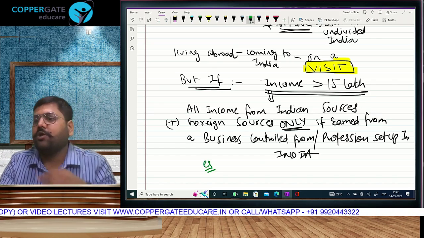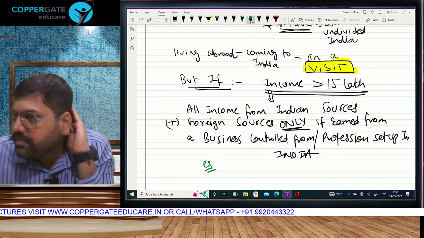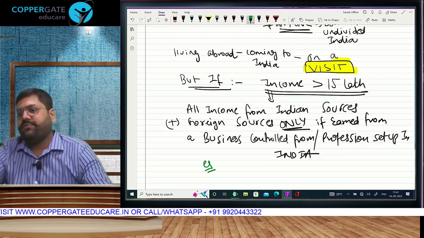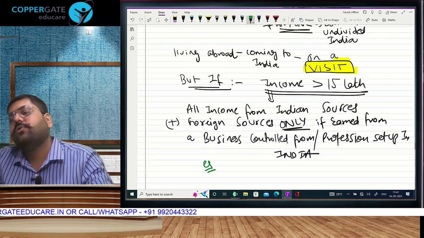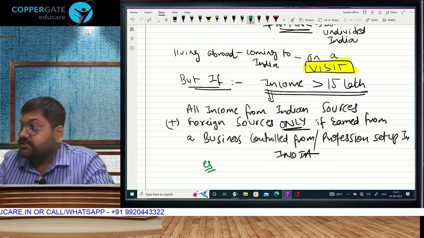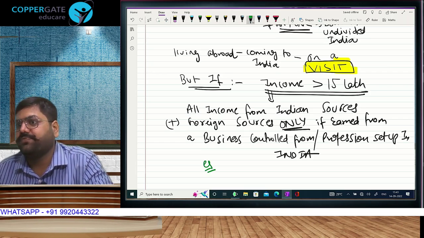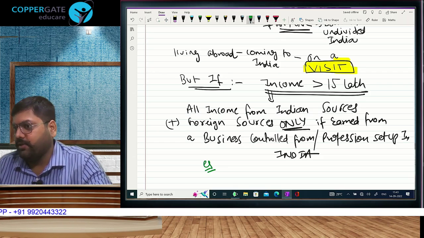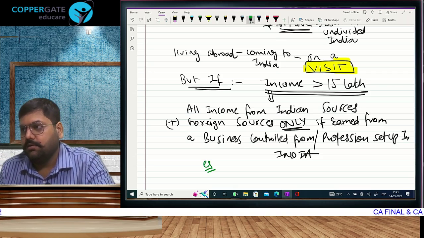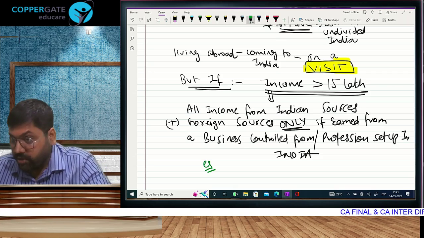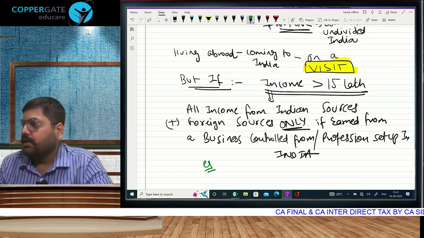Example. Supposing you are working for X Limited, a company in India. Company suddenly tells you, listen bro, there is a vacancy in our Dubai wala office. We need someone to handle that office. Go. Instructions will come from the head office here. You are going to work in the branch office. The salary that you are earning in Dubai, see if you understand. Is it earned in foreign? Yes. But the business for which you are working, is it being controlled from India? Is the head office in India?